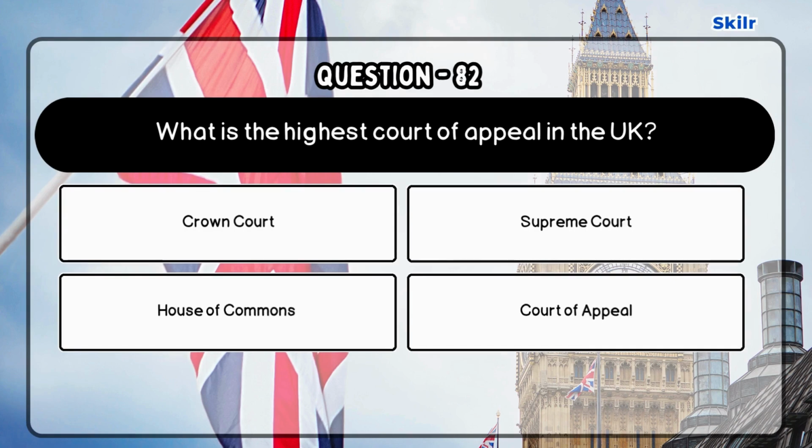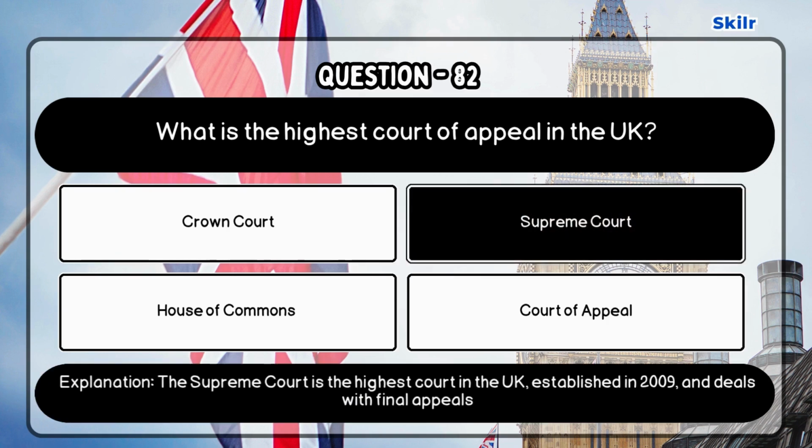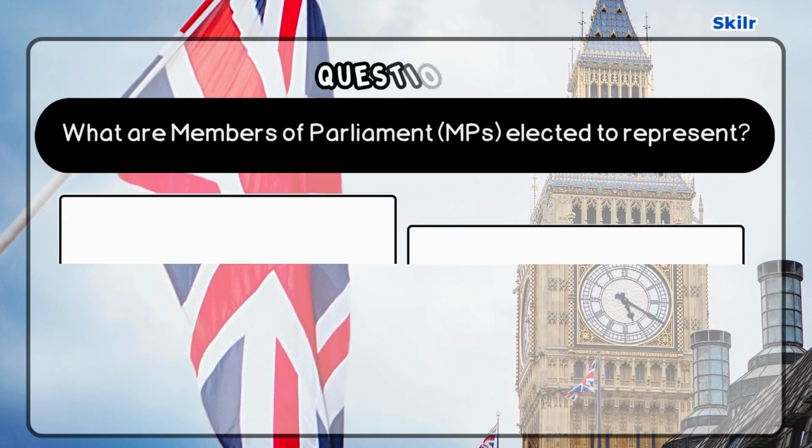Question 82. What is the highest court of appeal in the UK? Correct answer is Supreme Court, as the Supreme Court is the highest court in the UK, established in 2009, and deals with final appeals.